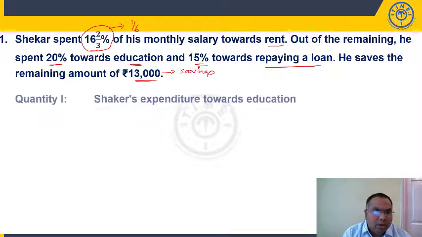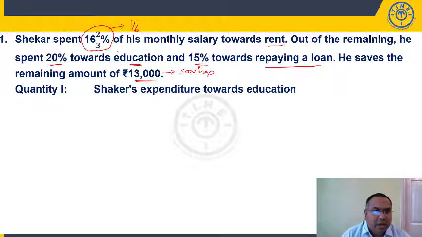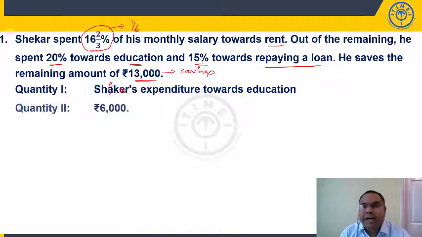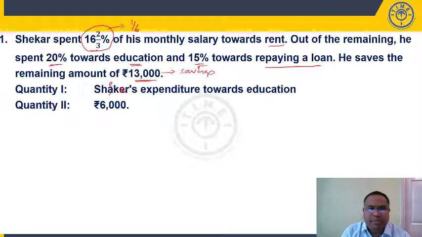Now, quantity 1: Shekhar's expenditure towards education. We need to find out this person's expenditure towards education. What is my quantity 2? 6,000. Quantity 2, nothing to simplify. We have 6,000. We have to simplify and find out this value, and we need to establish the relation between quantity 1 and quantity 2.